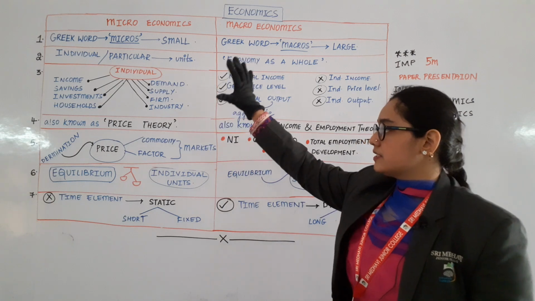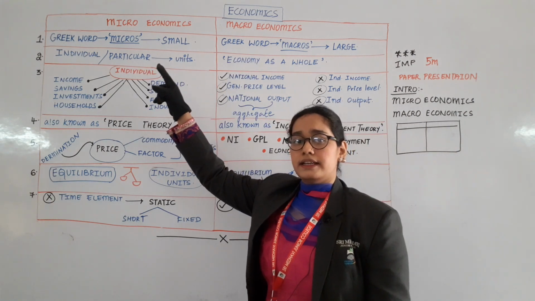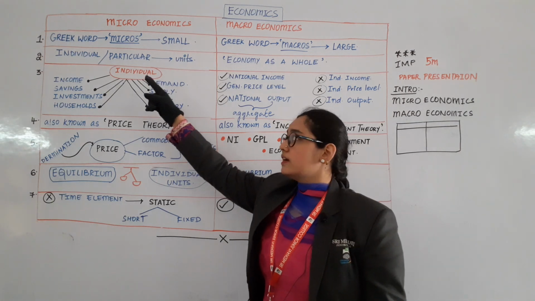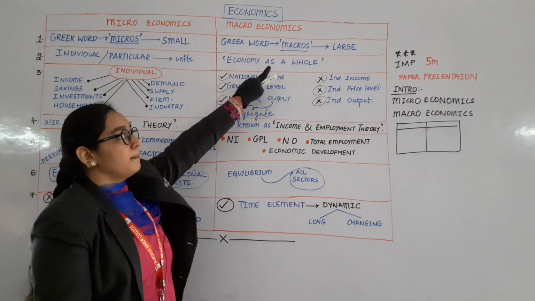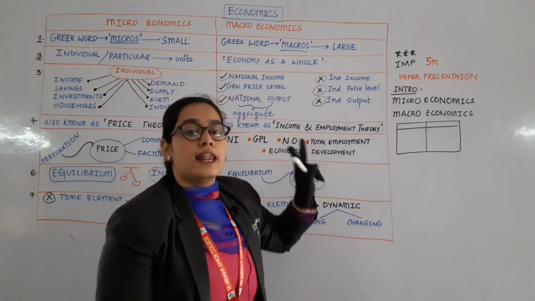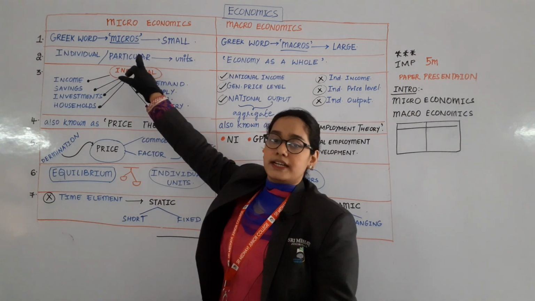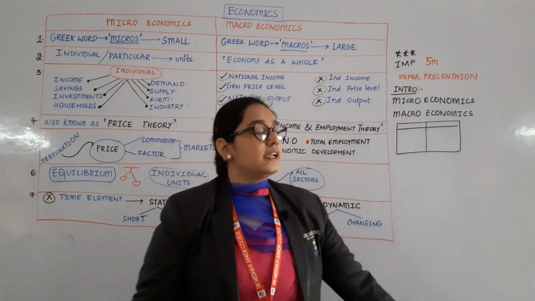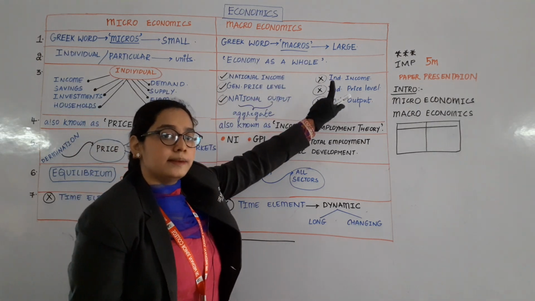Finally, we will just have a glance on the concept. Derived from Greek word micros, which means small, derived from a Greek word macros, which means large. It deals with individual or particular units. It deals with the economy as a whole.